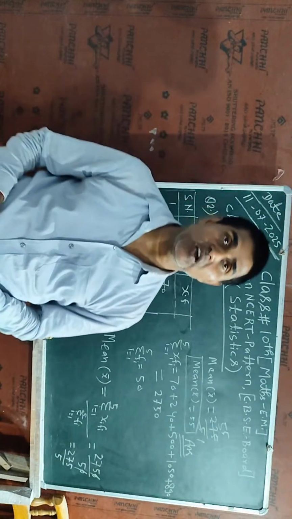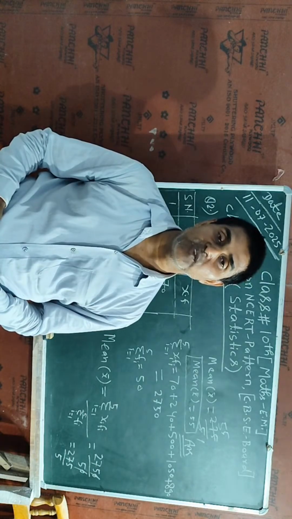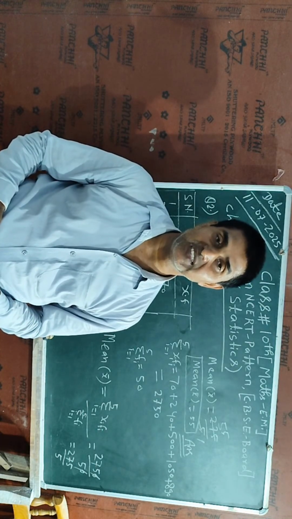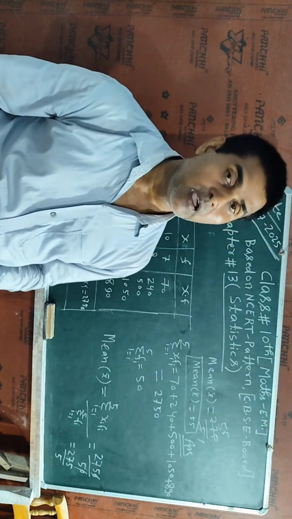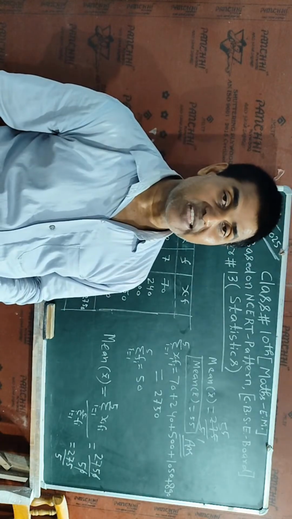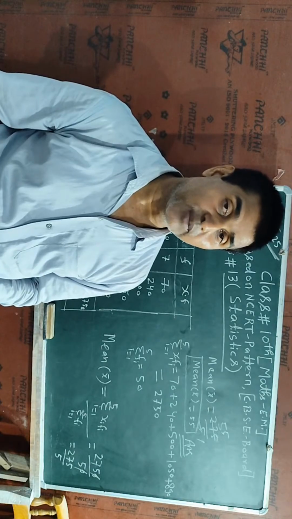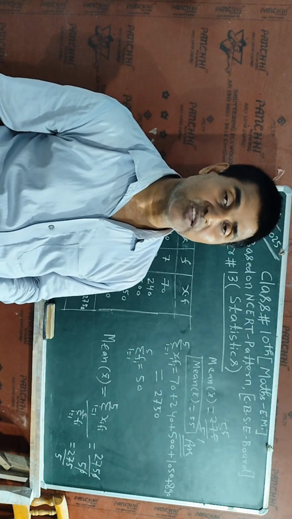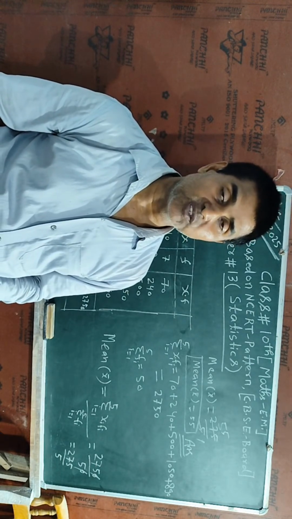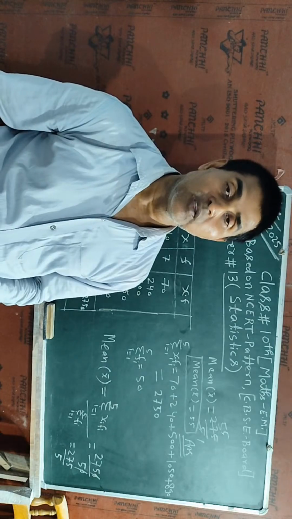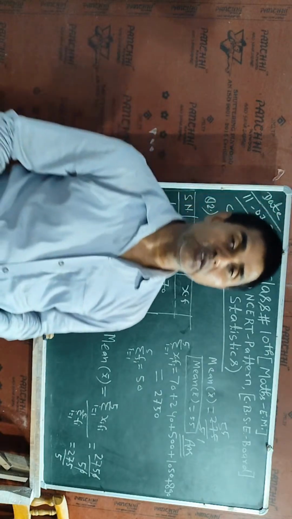Next I will also explain the concept of median. The median can be obtained by a formula if isolated data is given. First of all I will arrange the data in ascending order, and after arranging in ascending order I will count the number of terms. If the number of terms is odd, there will be one median. That median can be obtained by the formula: the value of the (n plus 1) by 2 term.